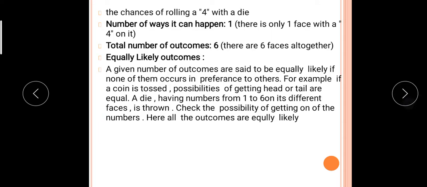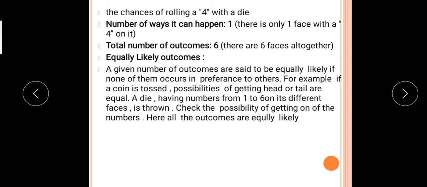According to that, consider the chance of rolling a 4 with a die. The number of ways it can happen: there is only one face with a 4 on it. The total number of outcomes is 6, as there are 6 faces altogether. These are equally likely outcomes. So the chance of rolling a 4 with a die is 1 out of 6, because the 4 comes on one face only.